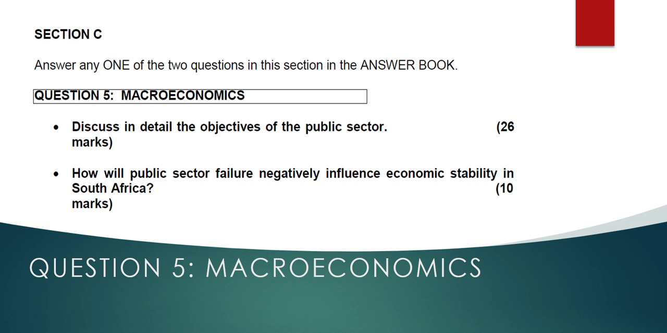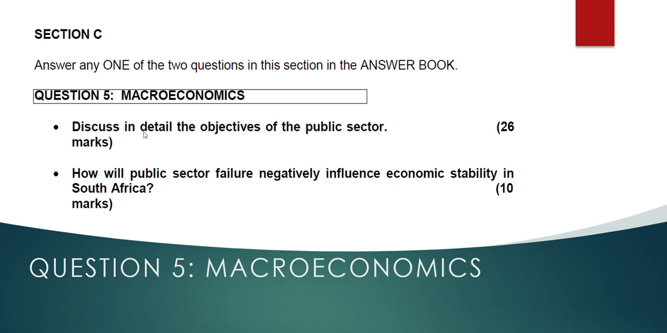Again, candidates, do not waste your time responding to what you have not been asked, because the markers will only mark one question, and that will be the question that you start with. Now, let us see what we have in question 5. Question 5 is a macroeconomics question, and it's made up of two parts. The first one is the main part, and the second part is the additional part.